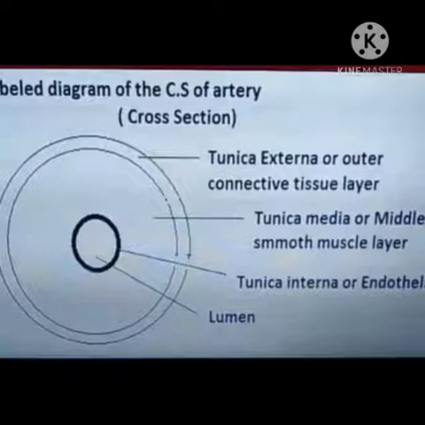Because it flows under pressure, which is created by the heartbeat. And valves are absent in the arteries. Why? Because there is no danger of backward flow of blood in the arteries, right? Because the heart is pumping blood and it is passing through the arteries.